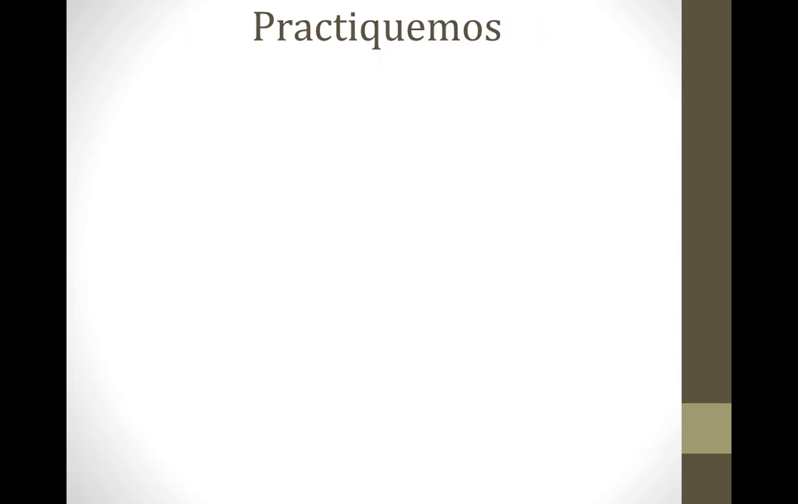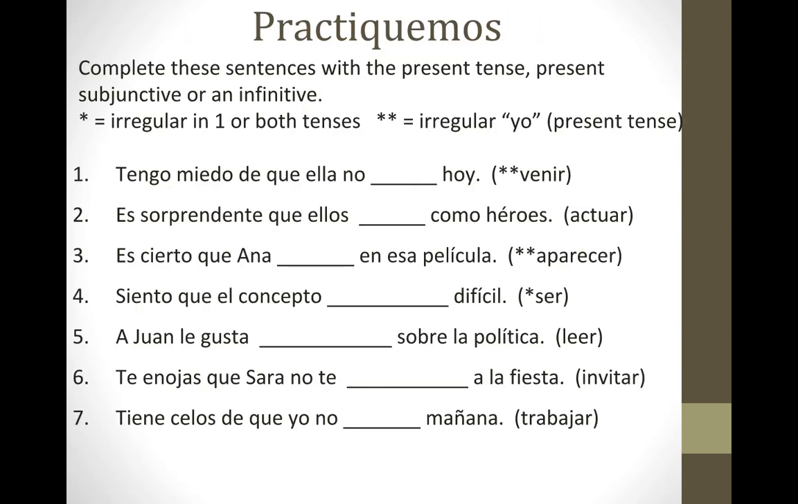Let's practice. Our directions here tell us, complete the sentence with the present tense, present subjunctive, or an infinitive. One asterisk will indicate that it's irregular in one or both tenses. Two asterisks means, hey, don't forget, it's an irregular yo verb in the present tense. Let's do number 1 together.